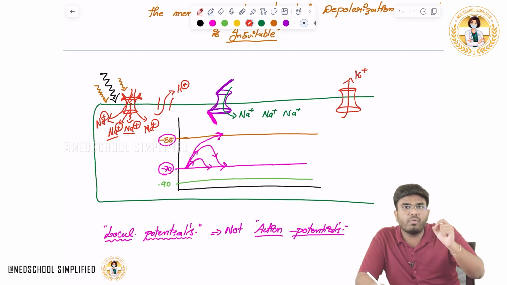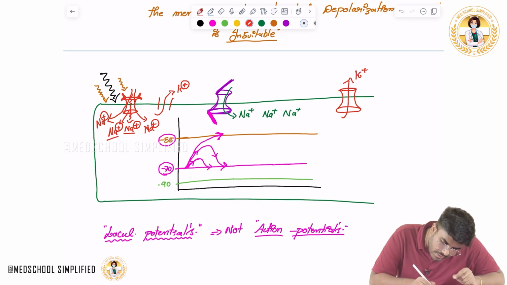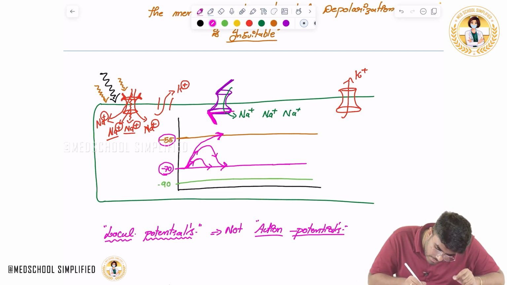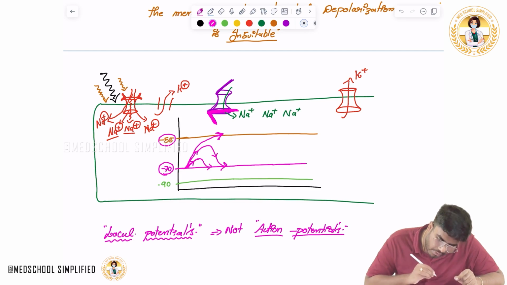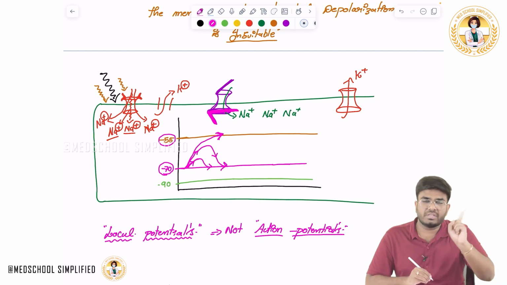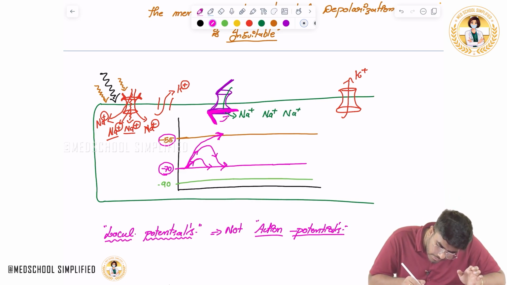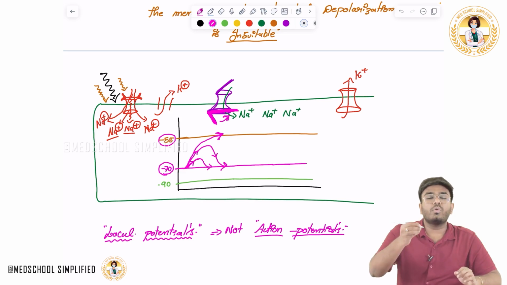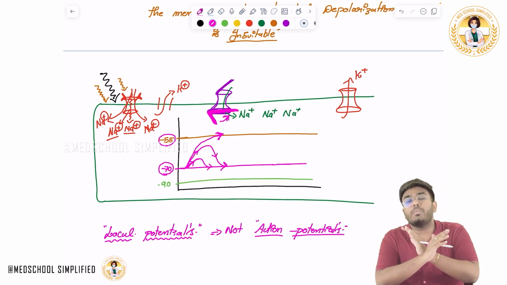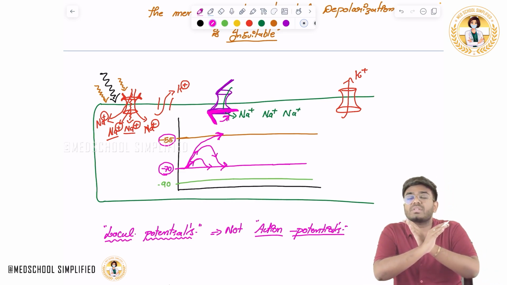Whenever there is an overshoot, at plus 10, plus 20, the inactivation gate will close. The activation gate is open, but the inactivation gate closes, so sodium entry into the cell stops.